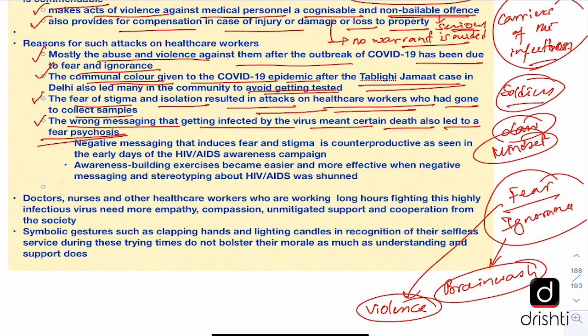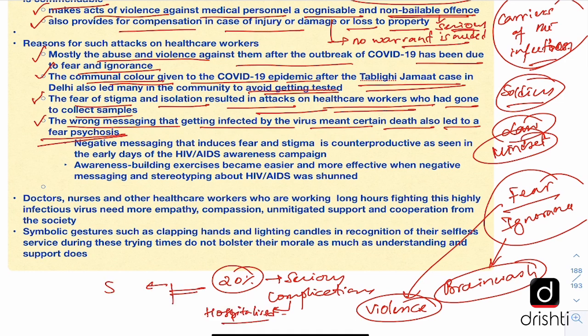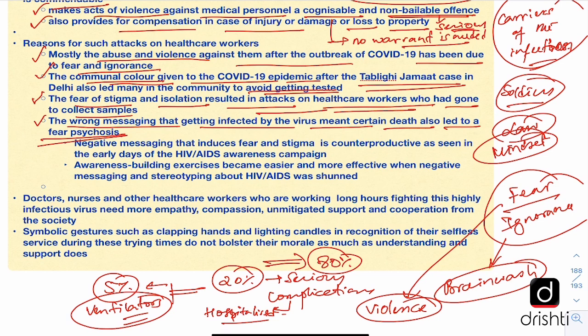Now, as far as the scientific evidence goes, only 20% of the people who get infected by COVID-19 develop serious complications, serious enough to be hospitalized. And out of these 20% people, only 5% require serious medical intervention like ventilators. More than 80% of the people are not seriously affected by the disease and hardly anything will happen. But the risk is infecting others. So that is why a lot of precaution is needed, and that is why isolation is needed. So this awareness has to be disseminated across the population for this fear to subside.